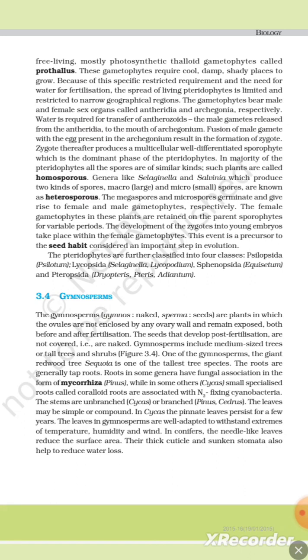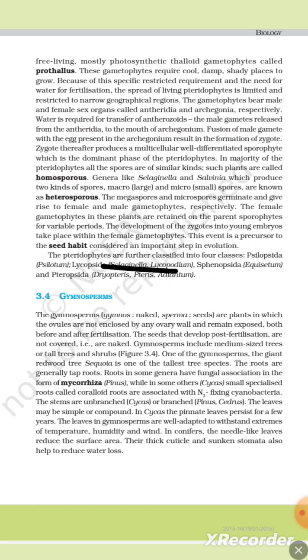In the majority of pteridophytes, all the spores are of similar kind. Such plants are called homosporous. Genera like Selaginella and Salvinia, which produce two kinds of spores, macro (large) and micro (small), are known as heterosporous. The megaspores and microspores germinate to give rise to female and male gametophytes respectively. The female gametophytes in these plants are retained on the parent sporophyte for variable periods. The development of the zygote into a young embryo takes place within the female gametophyte. This event is a precursor to the seed habit, considered an important step in evolution.